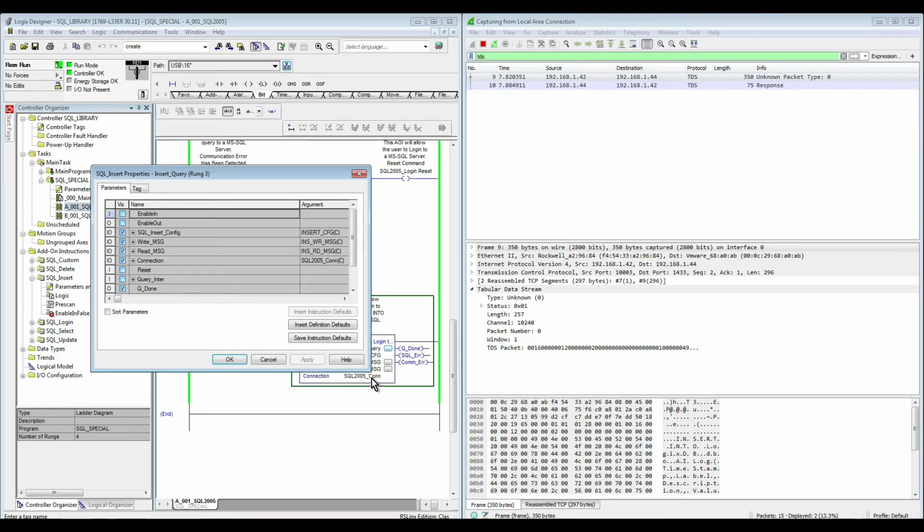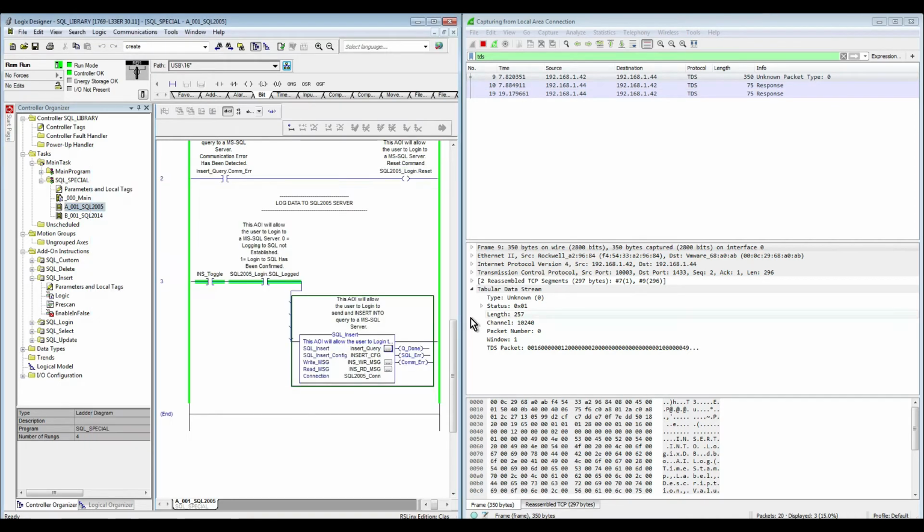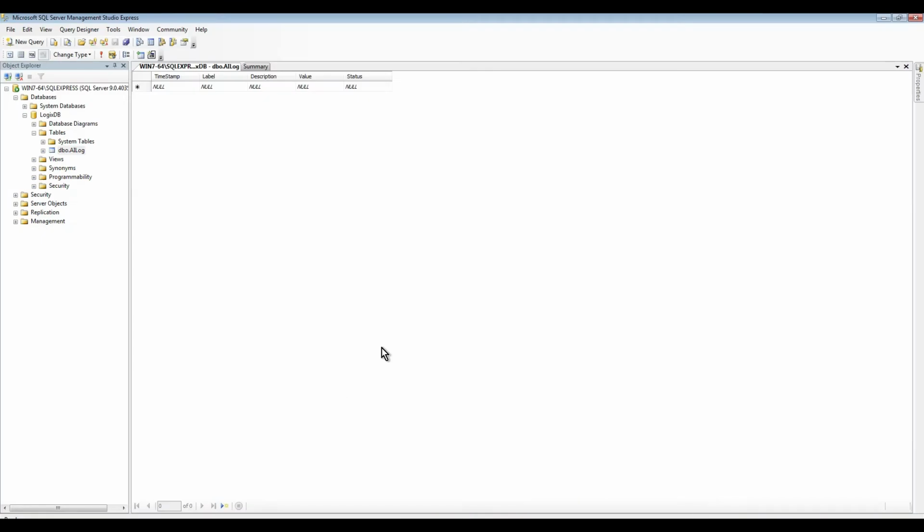I can speed this up a little bit, so I can just put 1. There we go, and we can see we already have a few responses. Now if we go back to our table and execute, we can see we already have a few records in here. So we're already logging our data.